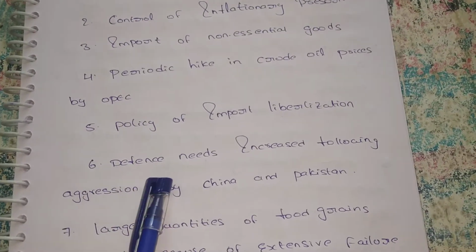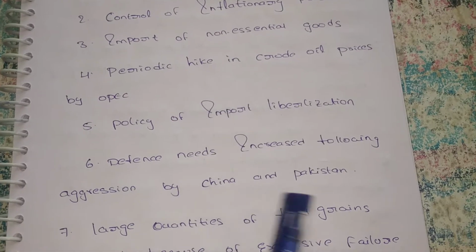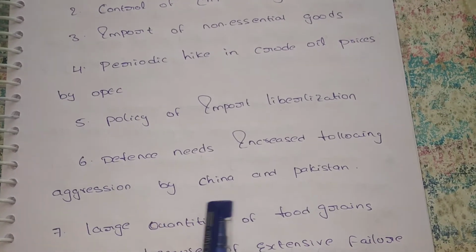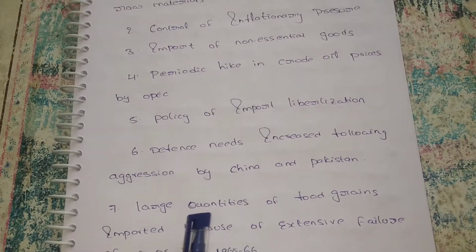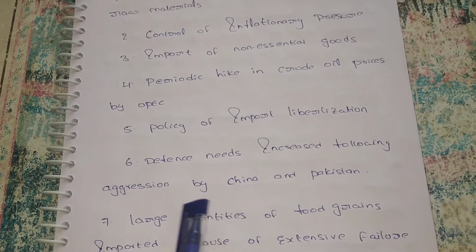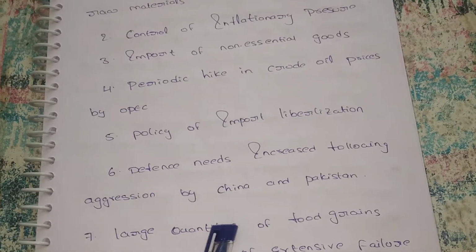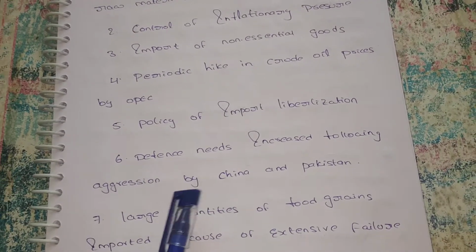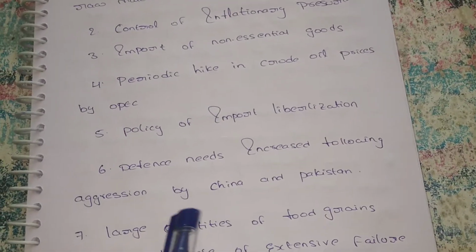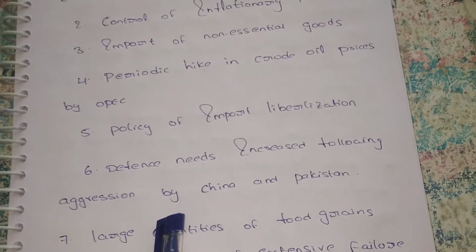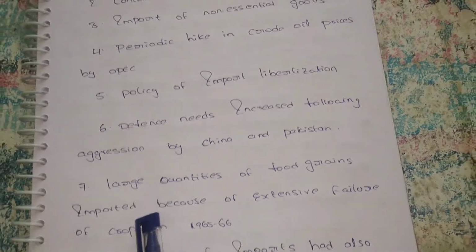Next, defense needs increased following aggression by China and Pakistan. Of course, you know that there is aggression between India and Pakistan, but at present China also. So for this aggression we need some defense goods. Defense goods means guns and some other goods. We have to protect our country, so we are importing defense goods also.